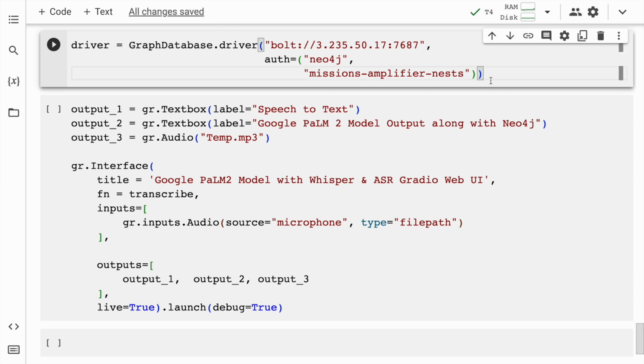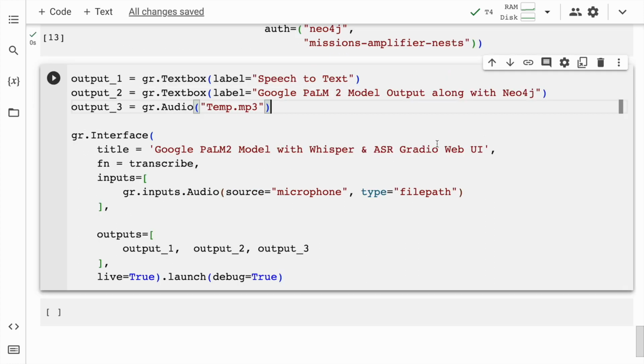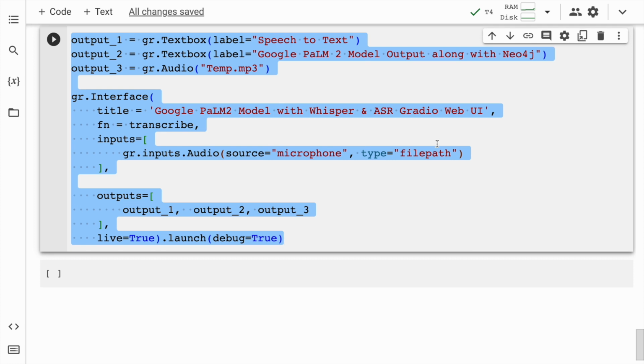Here is where I now connect to Neo4j using my credentials, username and password. So I'll quickly run this. Finally, what I do next is I create a Gradio interface. The entire chatbot that you will see right now will be powered using the amazing open source library called Gradio. So I define three sets of outputs. First output is the speech to text output, which is pure text.